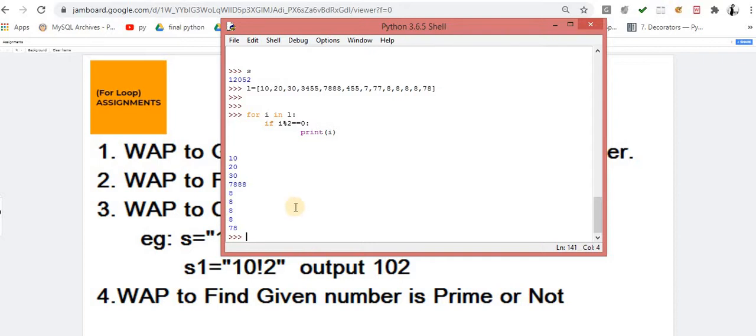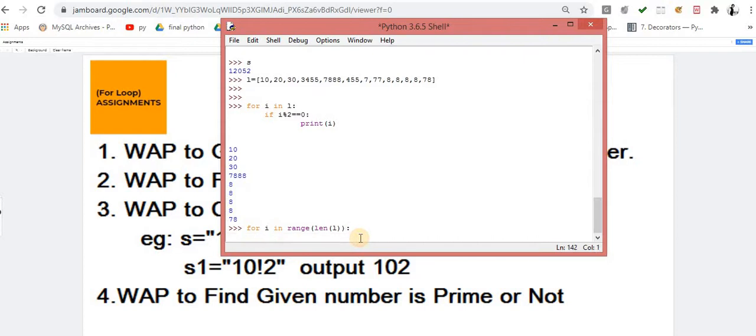Now another way, with the help of range and the len method. For i in range of len of L, I am passing this L to len. Then what I have to do?